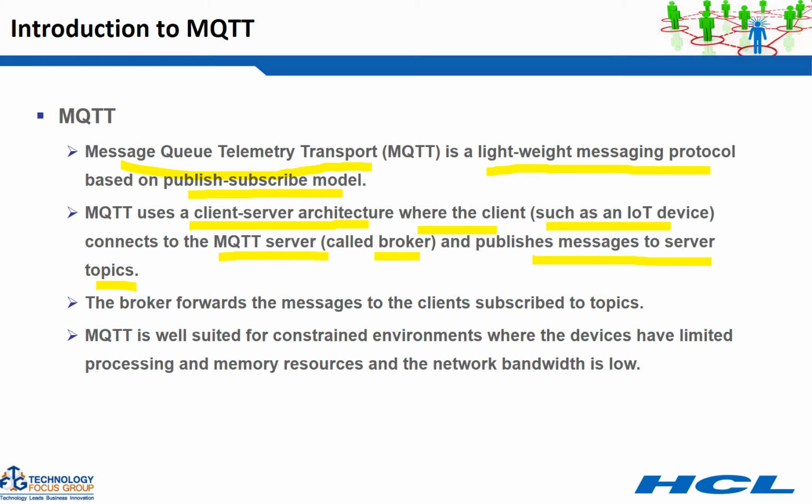So in MQTT you basically have a centralized broker called the MQTT server or broker, and you define topics in that broker. Publishers publish messages to that topic in the broker, and the broker forwards that message to the clients who have subscribed to that topic. MQTT is well suited for constrained environments where devices have limited processing and memory resources and network bandwidth is low. So a typical use case for MQTT is IoT, the Internet of Things, where you have low memory, low processing power devices and sensors which need to transmit some messages. MQTT is a perfect fit for those kinds of scenarios.